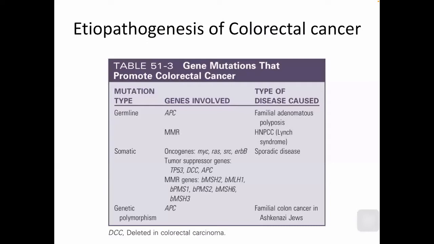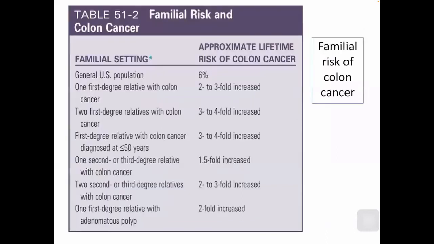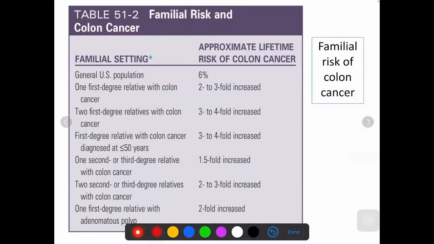There are other genes, proto-oncogenes and tumor suppressor genes, and even MMR genes, which can cause sporadic cancers also. So what is the familial risk in colon cancers? If there is one first degree relative affected with colon cancer, there is a 2 to 3 fold increased risk. And the more first degree relatives, the higher the lifetime risk of colon cancer.